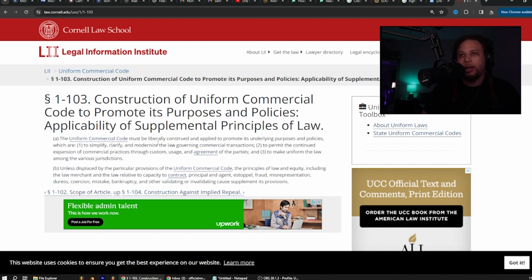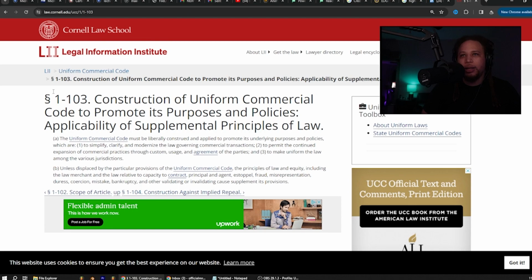To simplify, clarify, and modernize the law governing commercial transactions. 2. To permit the continued expansion of commercial practices through custom, usage, and agreement of the parties. And 3. To make uniform the law among the various jurisdictions.